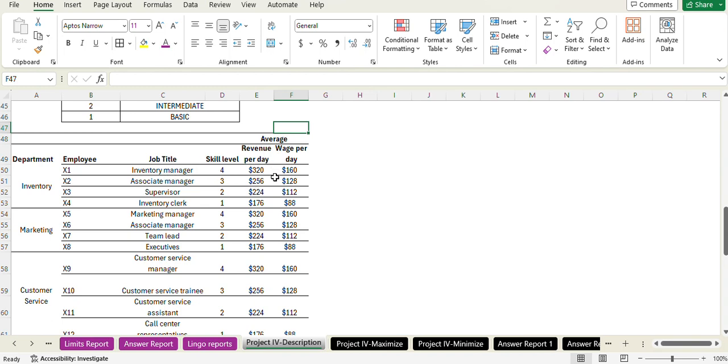The profit and the revenue generated by highly skilled are 320, followed by 256, 224, and 176 for the basic. And the wages, we pay highest wages to highest skilled and likewise lowest to the lowest skills. And this goes the same for all the 5 departments, and the revenue and the wages are an average figure here.